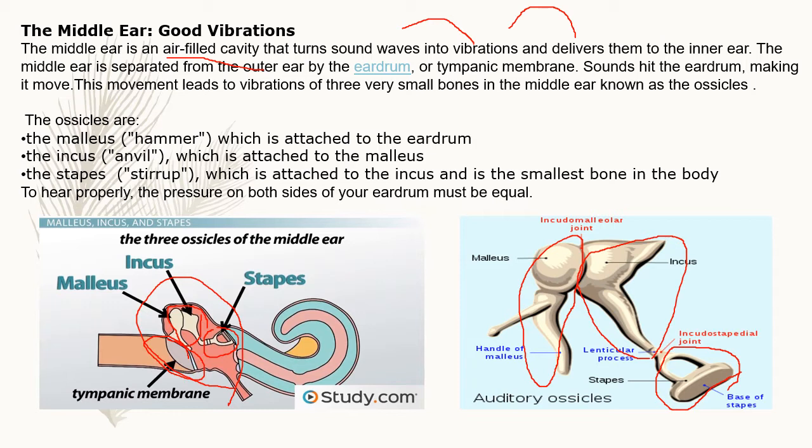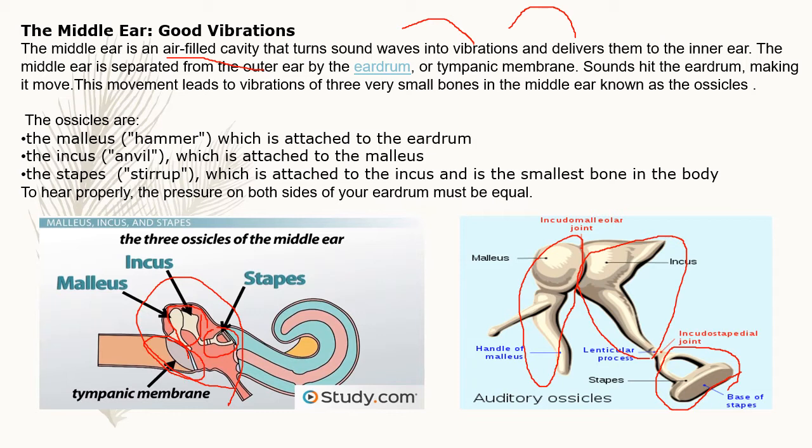Sound hits the eardrum, making it move. This movement leads to the vibration of the smallest bones present in the middle ear, which are known as ossicles, and these vibrations are delivered to the inner ear. Children, the smallest bones are malleus, incus, stapes. Malleus is attached to the eardrum, incus is attached to the malleus, stapes is attached to the incus. These three are attached to one another.